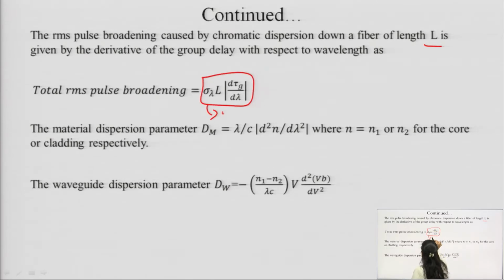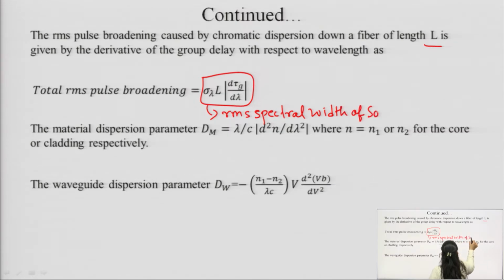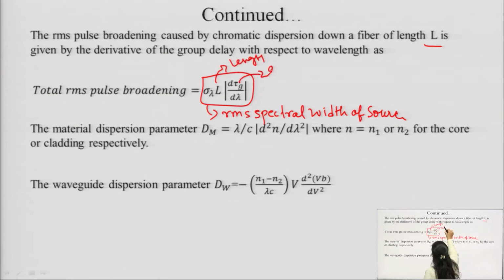This is the RMS spectral width given by the source. L is the length, tau g is the group delay.